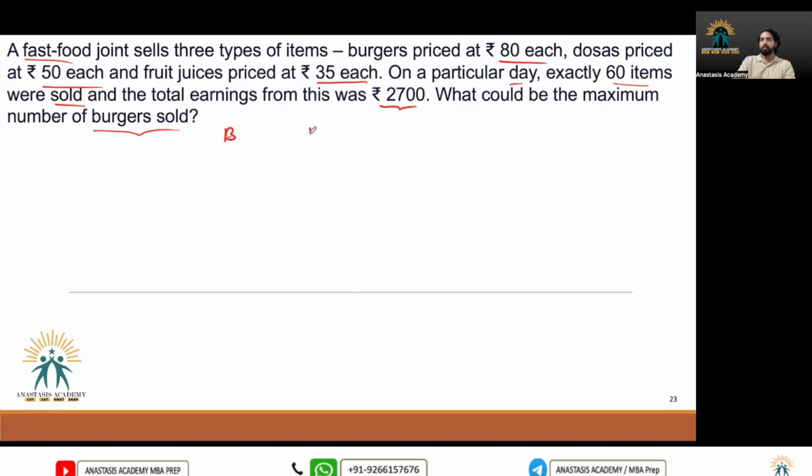So burger, dosa, and fruit juice. The price of each one of them is: for a burger, the price is rupee 80, for a dosa, the price is 50 each, and for fruit juice, the price is 35 each.